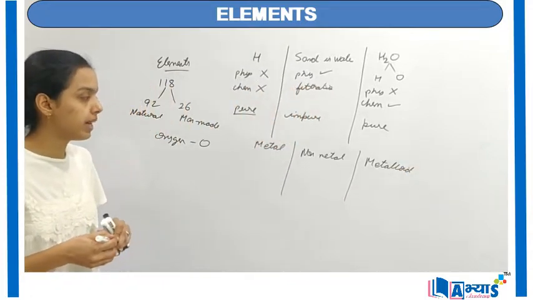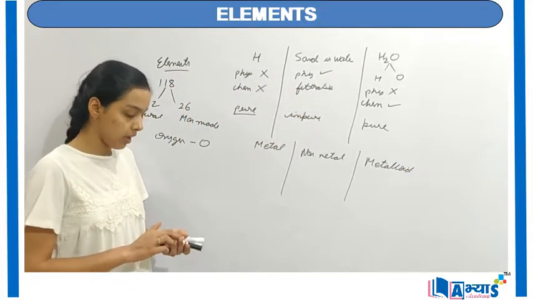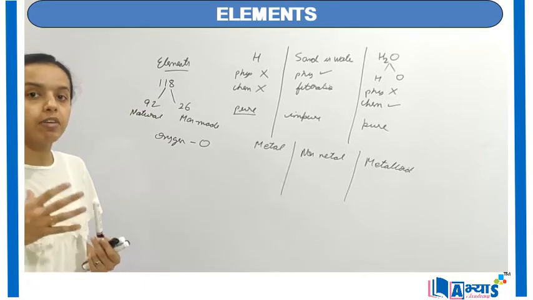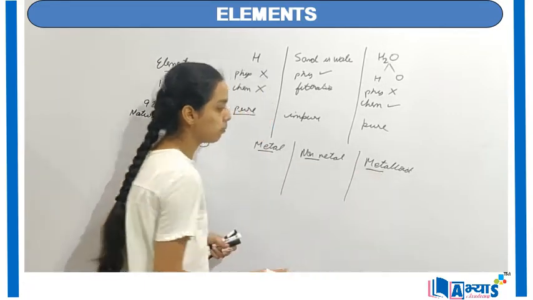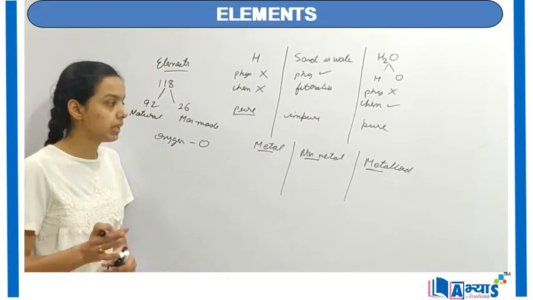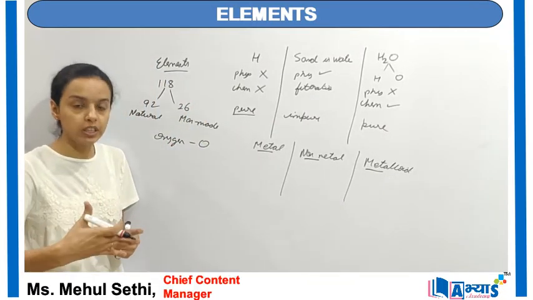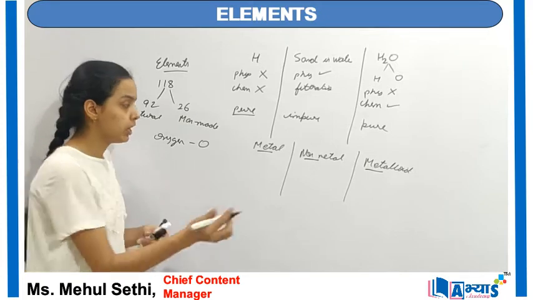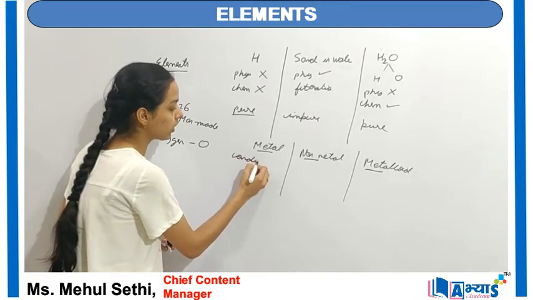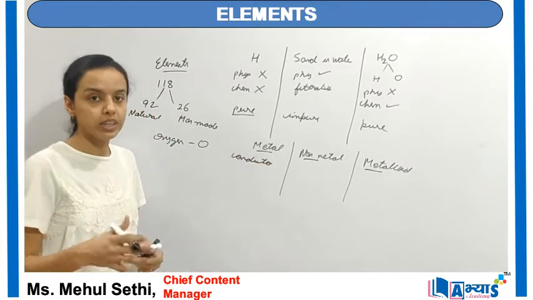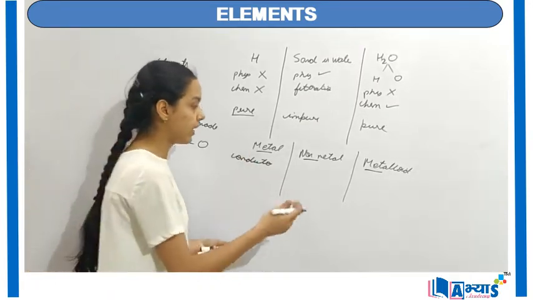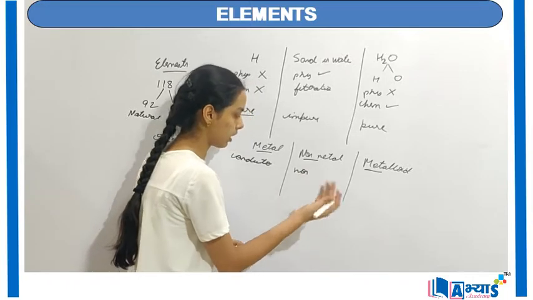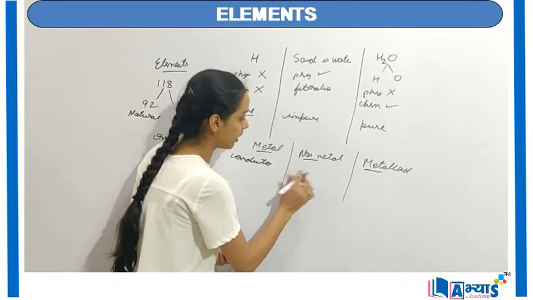Basically, metals are those types of elements which generally have very good conduction. By the word conduction, I generally mean that they can allow electricity or heat to pass through them. So they are basically good conductors. On the other hand, non-metals don't allow electricity to pass through them, and that is why they are non-conductors or poor conductors.